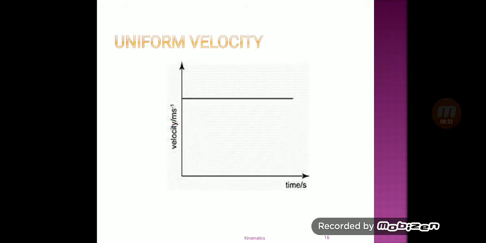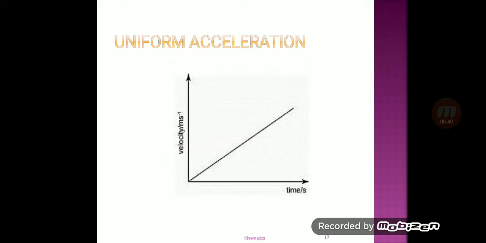Uniform velocity. This graph shows time versus velocity. As the time increases, the velocity is constant. It does not fluctuate. So we call it uniform velocity. This graph is the uniform acceleration. It is a graph of time versus velocity. As time increases, velocity also increases.